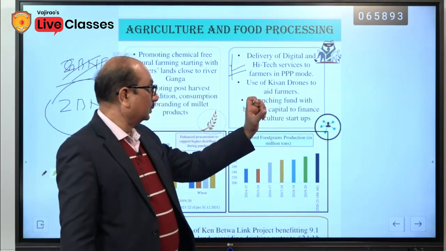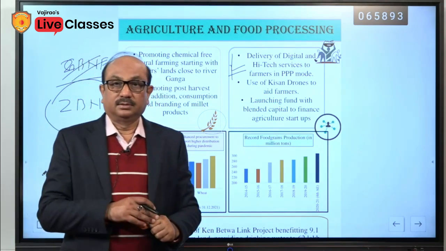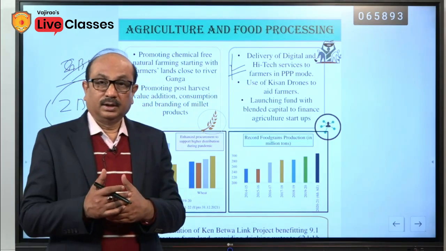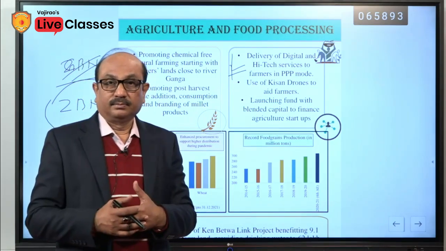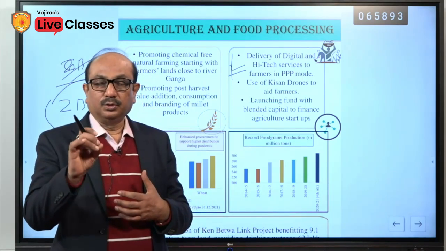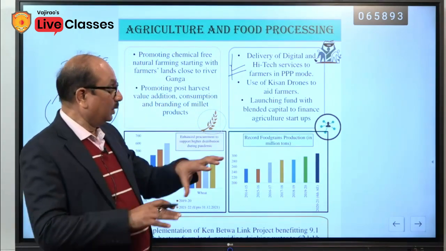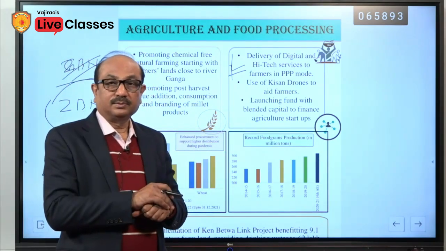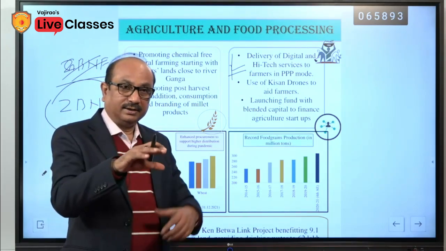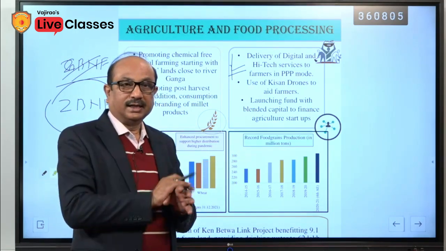Use of Kisan drones to aid farmers. Remember that drones are becoming a new age initiative. In different areas of socio-economic development, these are going to be utilized. Drones will help farmers identify their land area, identify the crops and the attack of insects on the crop.